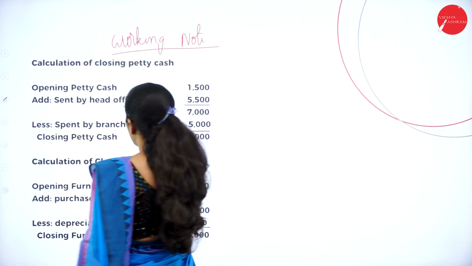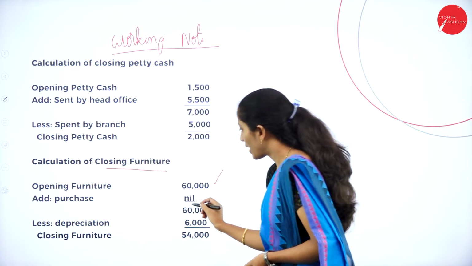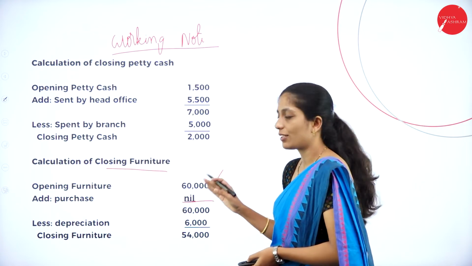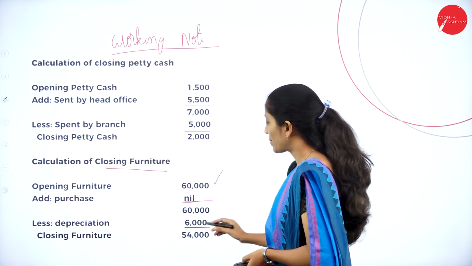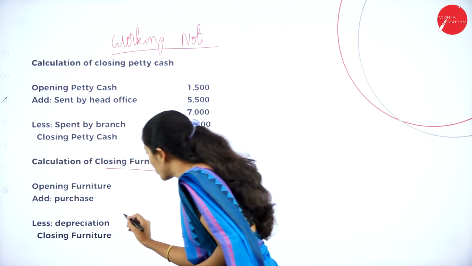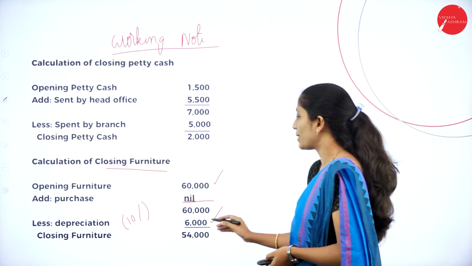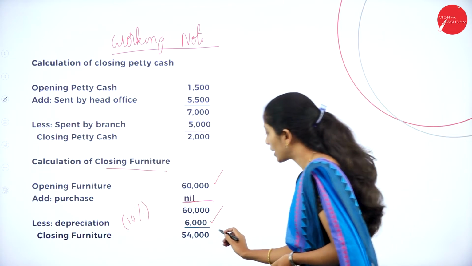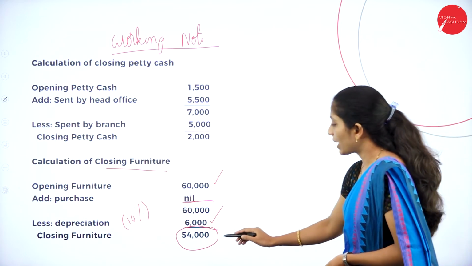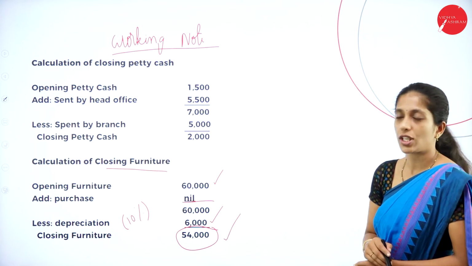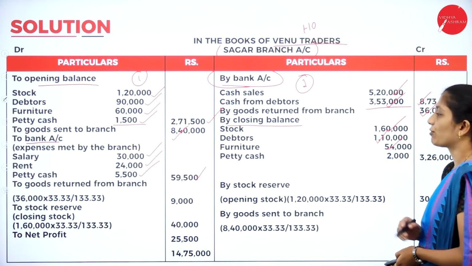So how to calculate closing furniture? Opening furniture they have given 60,000, whereas purchase they have not given, so write it as nil. So we will get 60,000 again, less depreciation, that is 10% depreciation. So how to calculate depreciation? 60,000 into 10%, so we will get 6,000. Then we will get the closing furniture. How much? 54,000. So record this amount in your branch account. So how to record? Furniture 54,000.